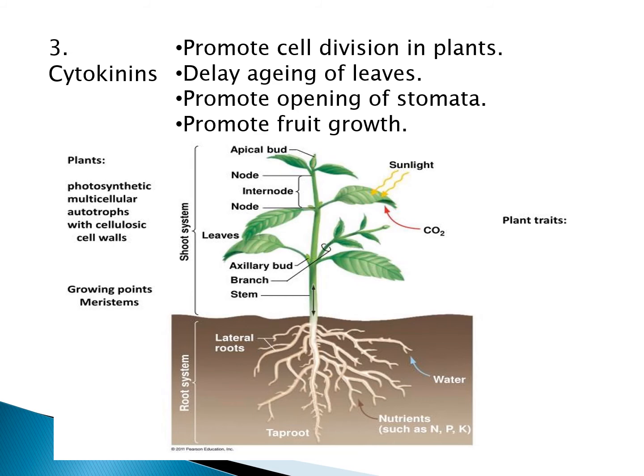Now, cytokinins have been discovered in the 1950s by Skoog and Miller, and they are widely distributed in plants, and especially they are produced in root tips and transported through xylem cells. Now they promote cell division in plants, they delay aging of leaves, they promote opening of stomata, and also they promote fruit growth, and they break seed dormancy also just like gibberellins, and they promote germination.